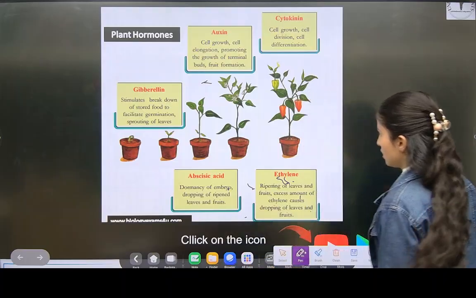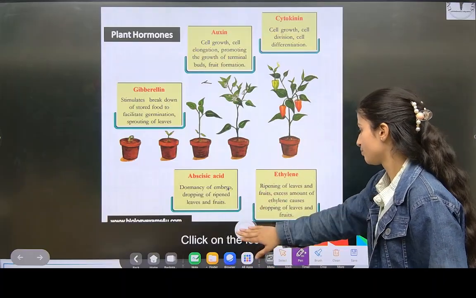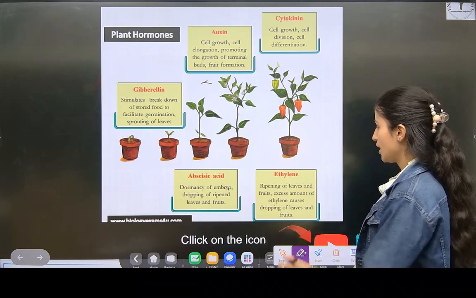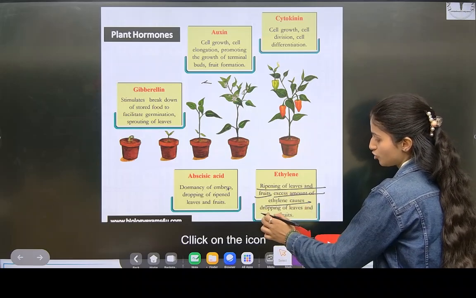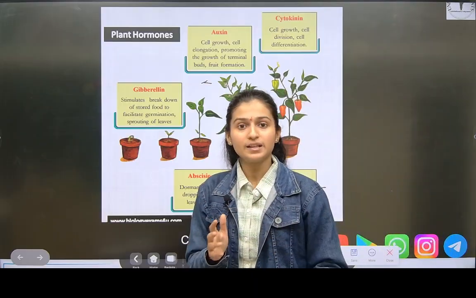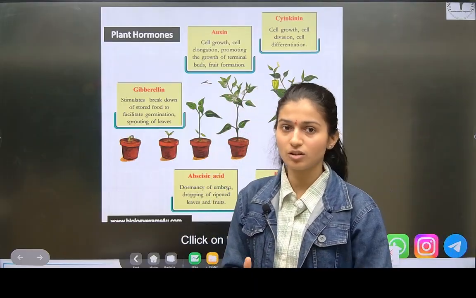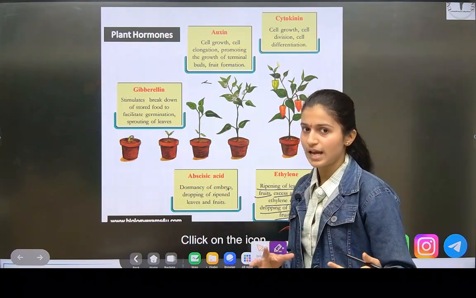Okay. Now see ethylene. What does ethylene do? Ripening of leaves and fruits. Excess amount of ethylene causes dropping of leaves and fruits. Means if the hormone is excessive, then also what happens? Drying or dropping of leaves and fruits.